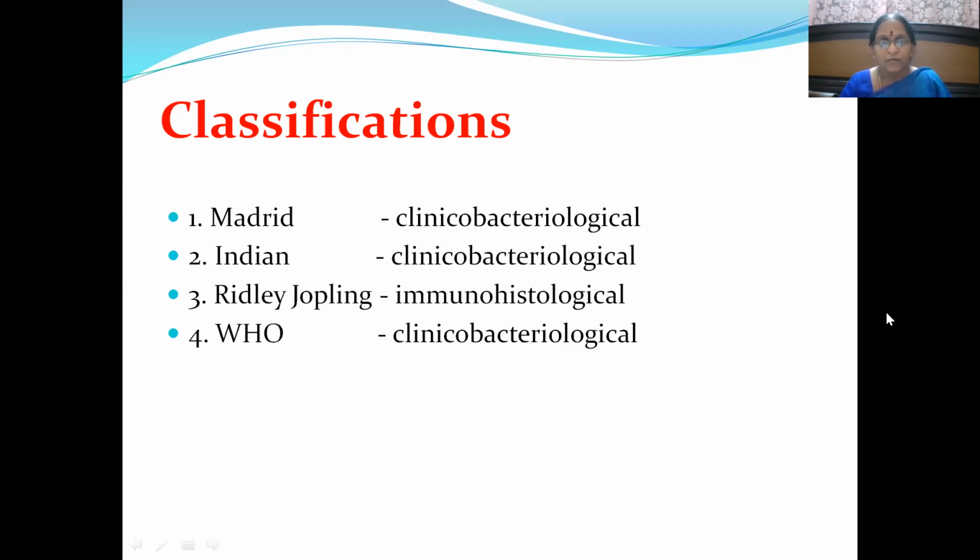The Madrid, Indian, and World Health Organization classifications are based on the clinico-bacteriological picture, whereas the Ridley-Jopling classification is mainly based on the immunohistological picture of the disease. Let us see how they have classified leprosy into various subtypes.